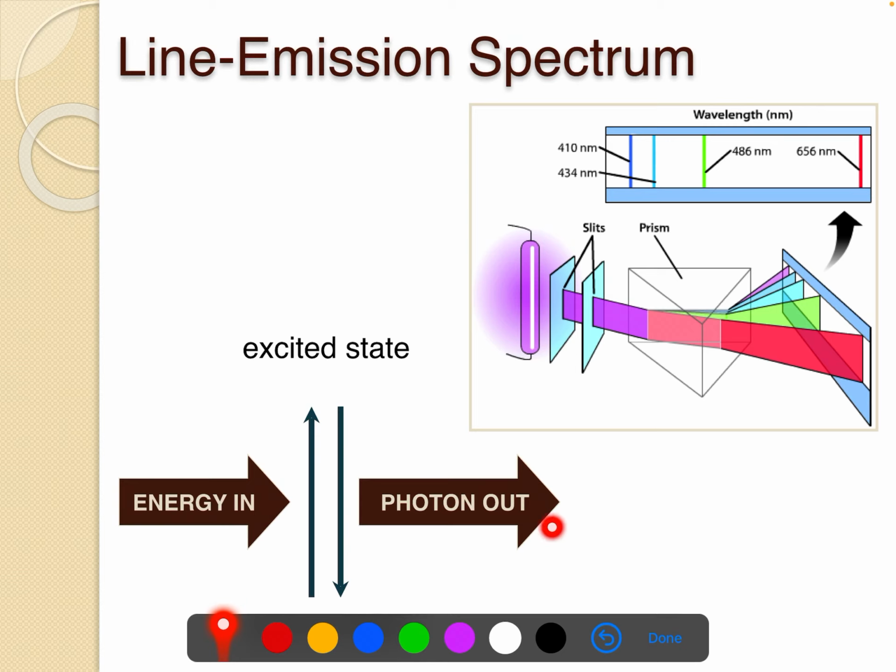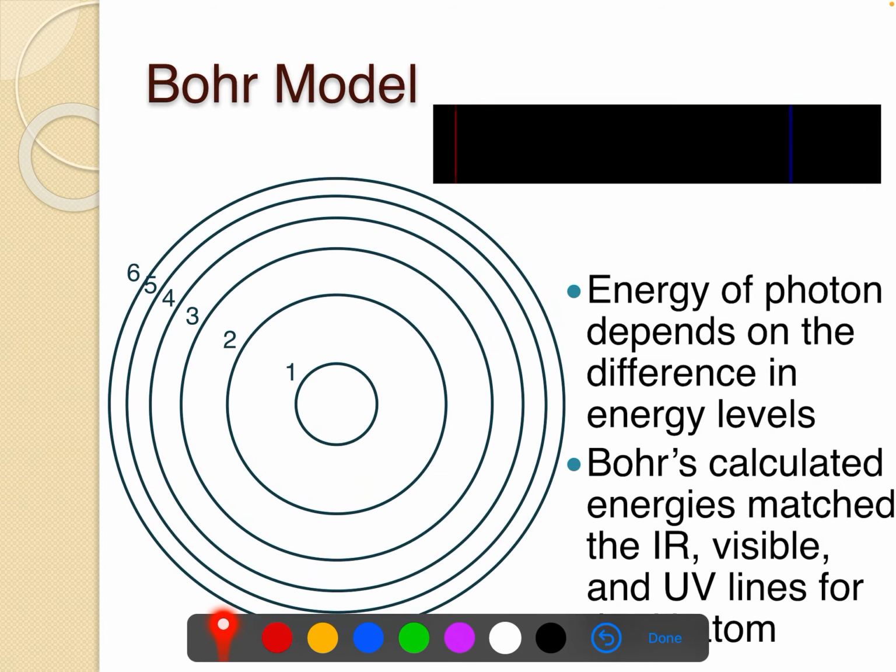This is the most important part of this. And this line emission spectrum comes from these photons that come out. And these photons that come out are in the form of light. They are colored light, purple, blue, red, whatever the light is. And if we use a special tool called a prism or a diffraction grating, we can split this light into the different photons that have been released.